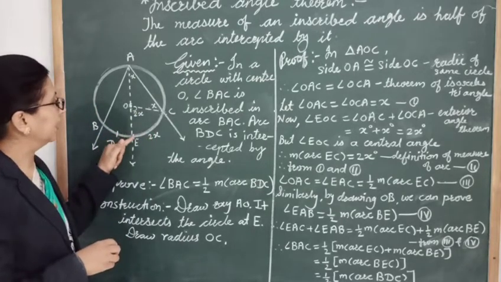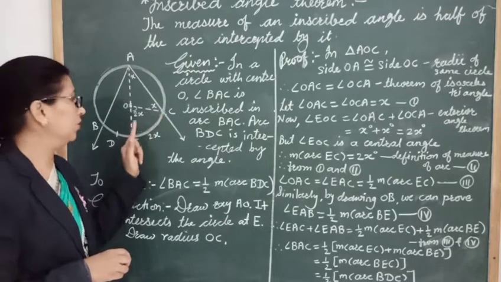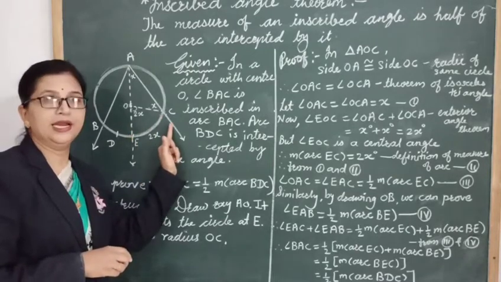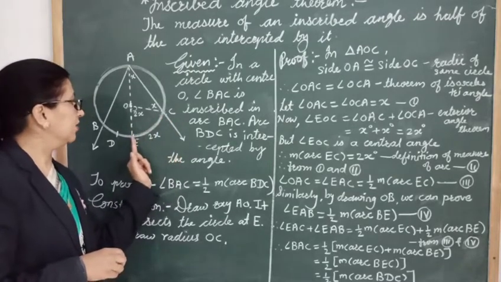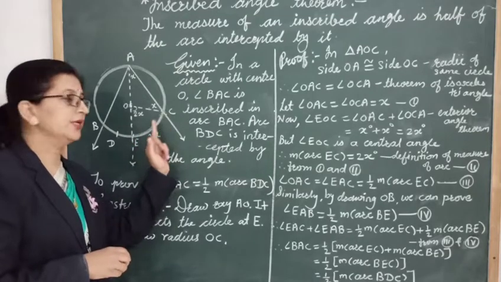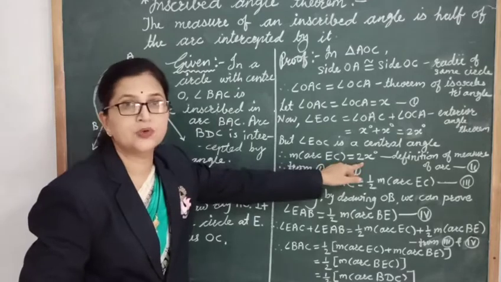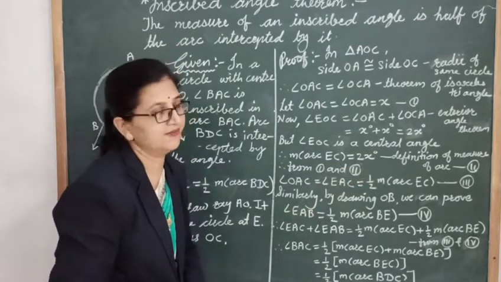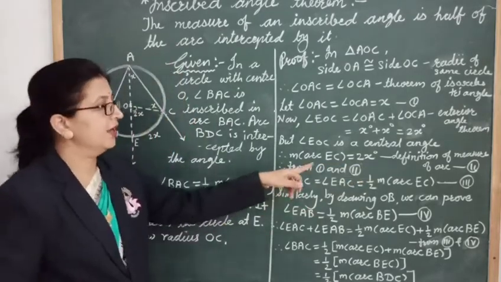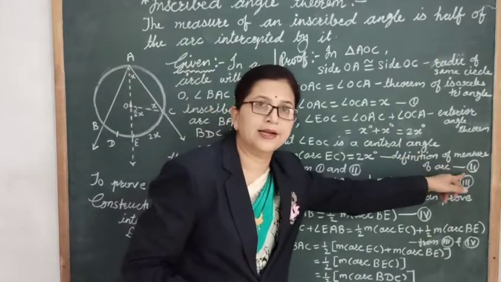That is, angle EOC is equal to arc EC. So in this way we got arc EC as 2x, by the definition of measure of arc. Give that as second.